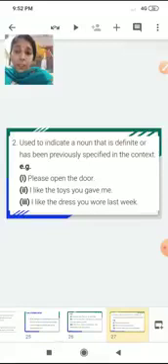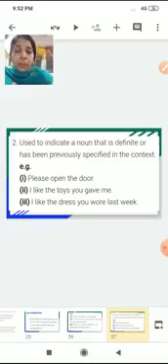Now, second usage. It is used to indicate a noun that is definite or has been previously specified in the context. So what does this mean? It means you use this definite article the to indicate a noun that is definite, that is specific, okay, and that has been previously specified. You have already mentioned it previously.